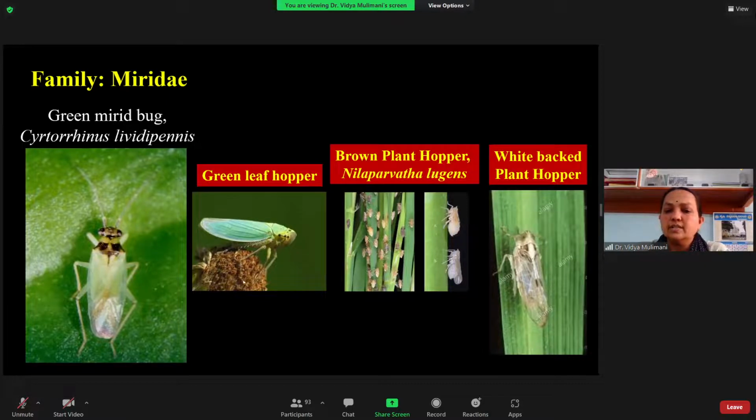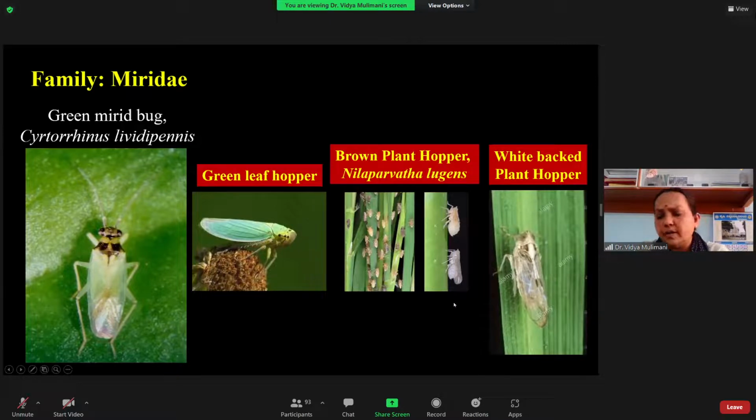It mainly feeds on the eggs and nymphs. Be careful, they do not feed on the adult. Only the eggs and nymphs of the leaf hopper and also the plant hopper. Here you can see the leaf hopper, the plant hopper, and the white-backed hopper.